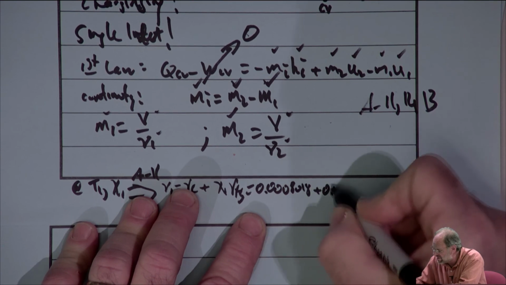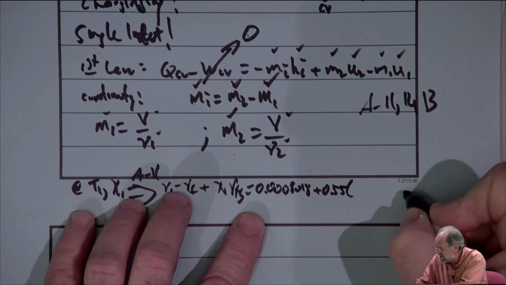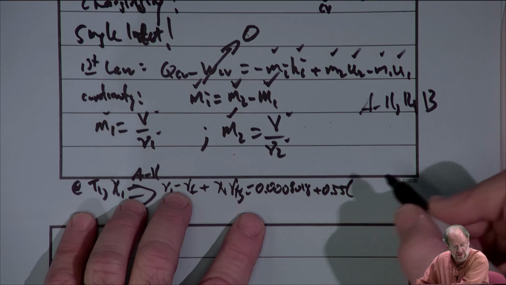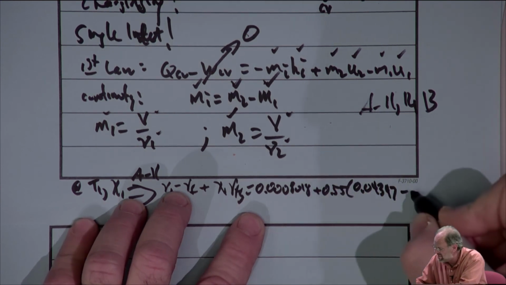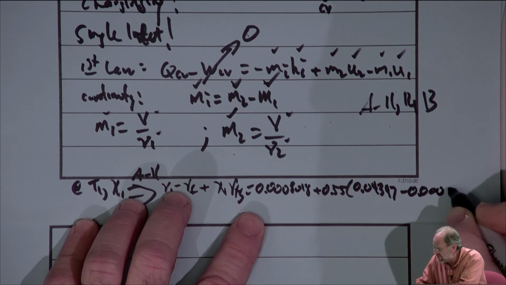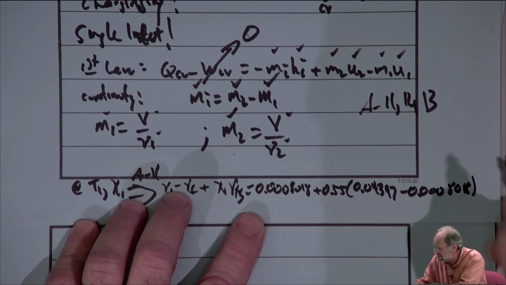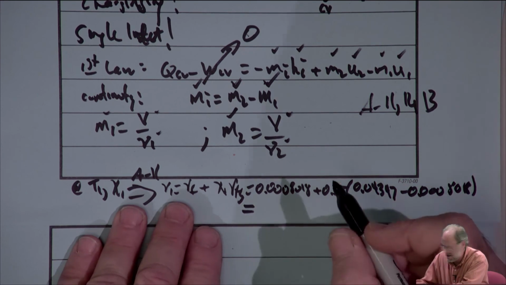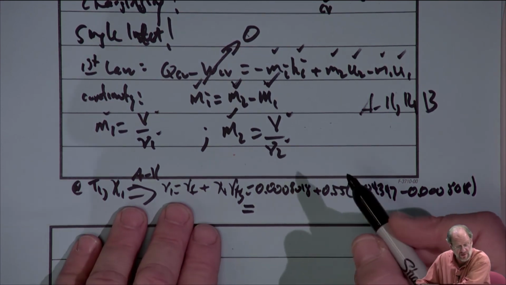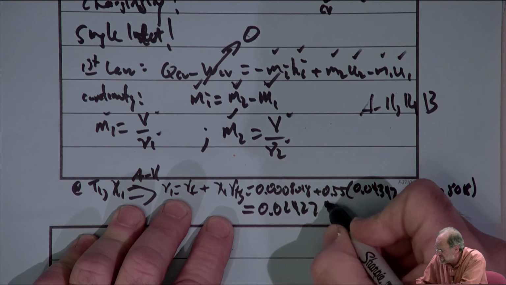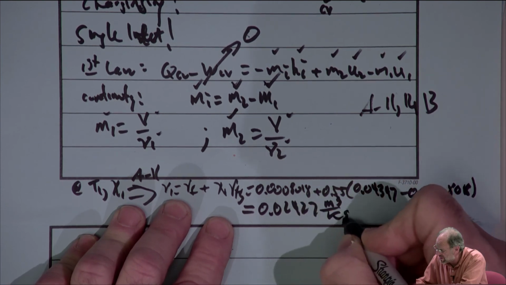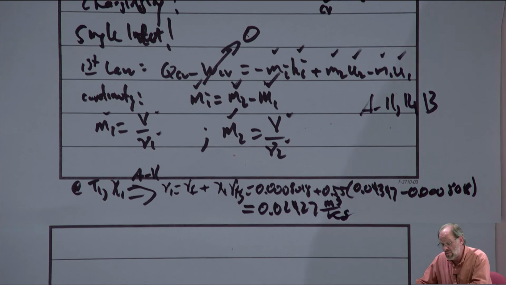And then the quality. And then vFG is just vG minus vF. So 0.04347 is vG. And again, 0.0008018 is vF. And if you go through the math, we end up with 0.02427 cubic meters per kilogram. So there's V1.